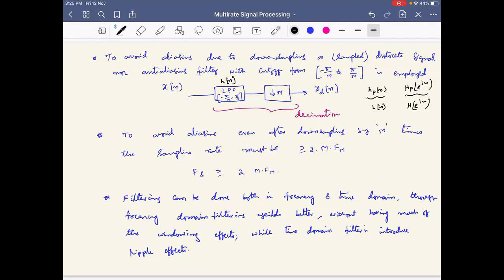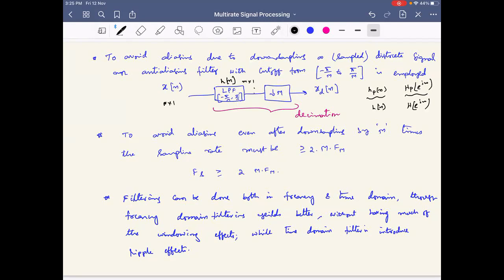So the sequence x of n can be of, say, n cross 1, any dimension. And this can be, say, m cross n. Different dimensions, still I can perform convolution. And then on top of the convolved signal, I will apply downsampling. Is this fine? This is done in the time domain. Is this clear?